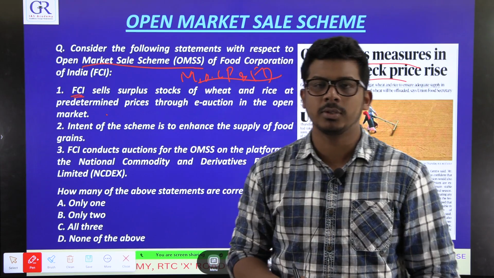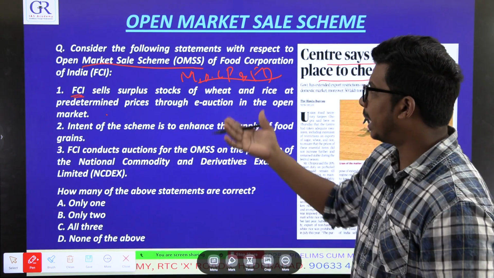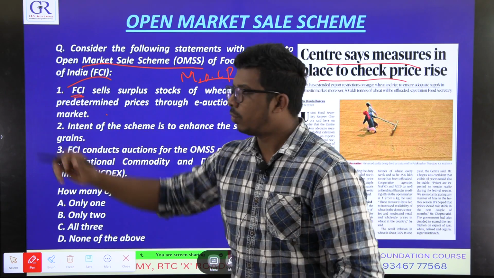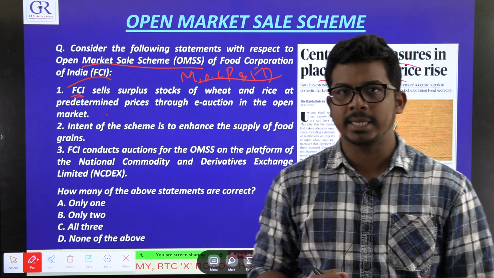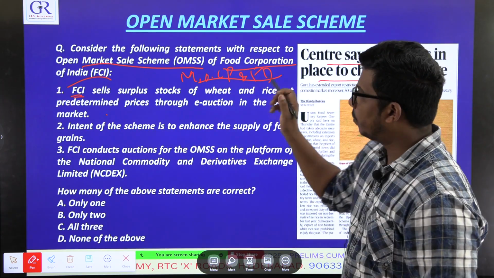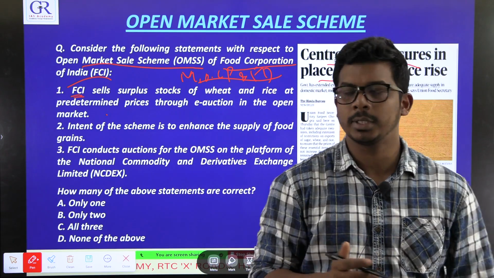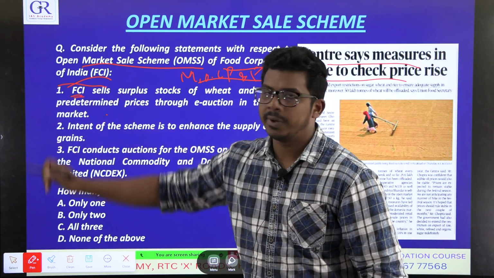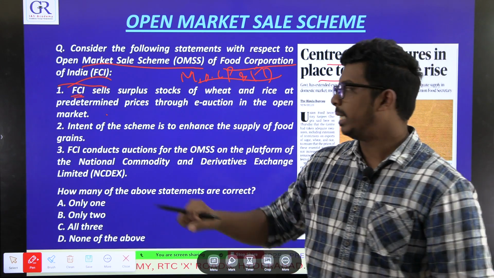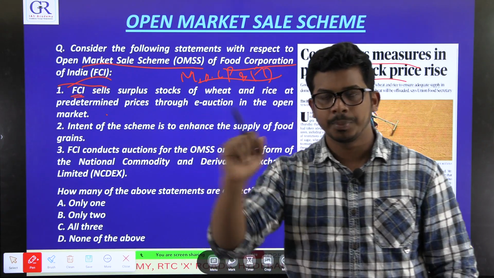There is a Ministry of Consumer Protection and Food Distribution. Under this ministry, the Food Corporation of India is a public sector unit. It works under the Ministry of Consumer Protection and Food Distribution. This Food Corporation of India has godowns all over India, and it collects food from the farmers,